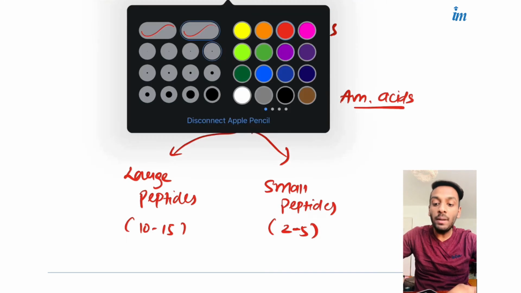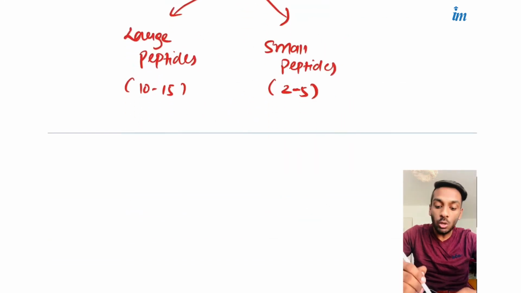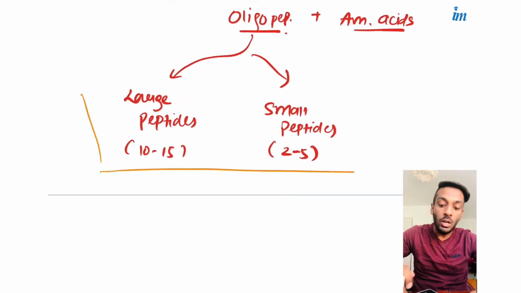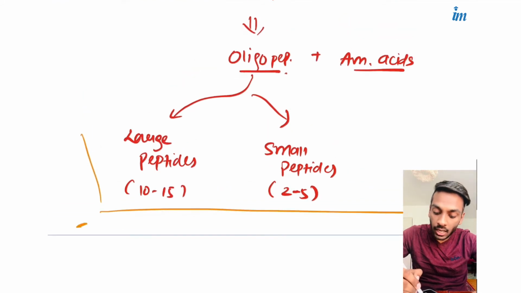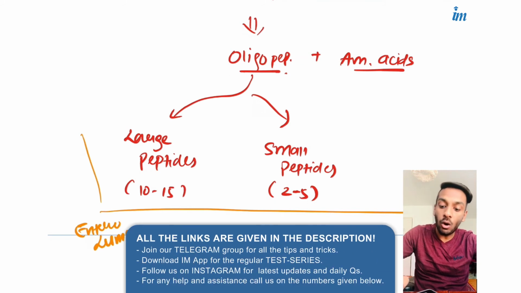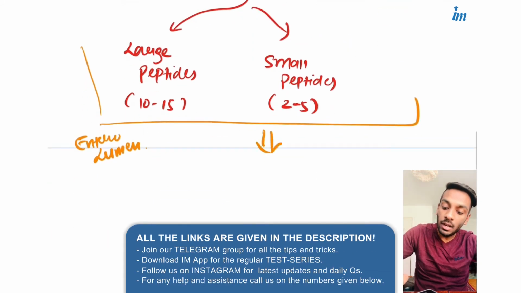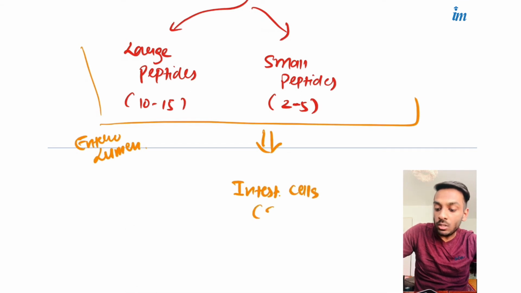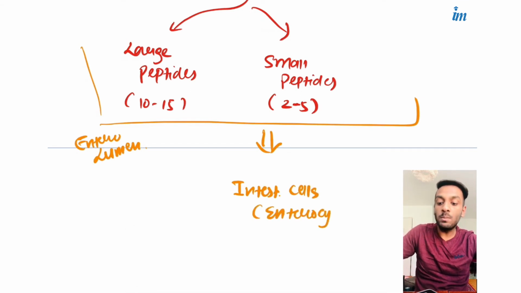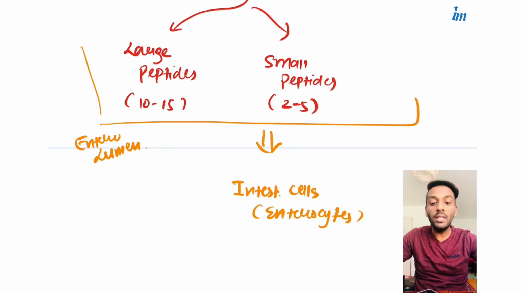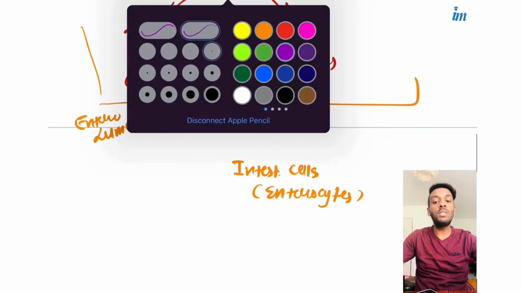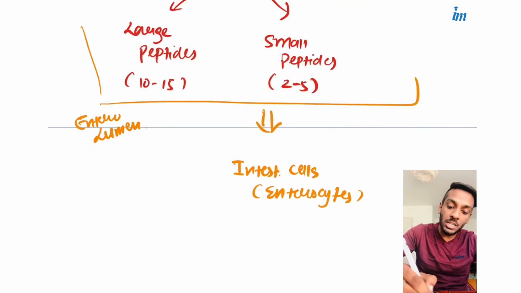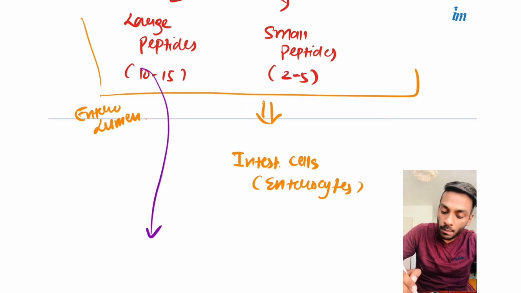Okay, how will they be transported? Now, this whole process we discussed was occurring in the enterolumen, meaning the lumen of the intestine, and all this has to go where? Into the intestine cells, also called enterocytes. So we have to transport these three into the enterocytes, and how they can be transported into the enterocyte is the main question.